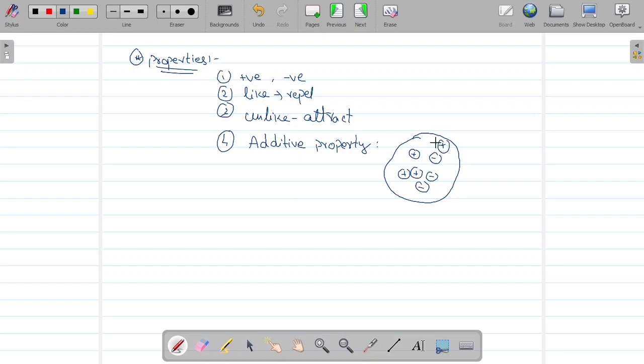Let's check how many charges are there here. 1, 2, 3, 4, 5, 6, 7 charges are there. In this, how many are positive charges? 1, 2, 3, 4. Negative charges are 1, 2, 3. What is the total charge acting here? Each plus and minus pair cancels, and what remains is only positive charge. So additive property means we are going to add all the charges which are in an isolated system.